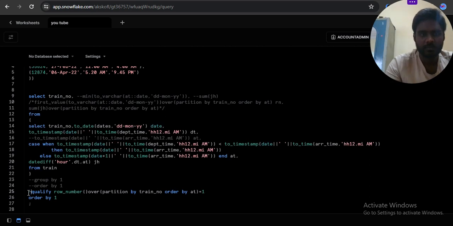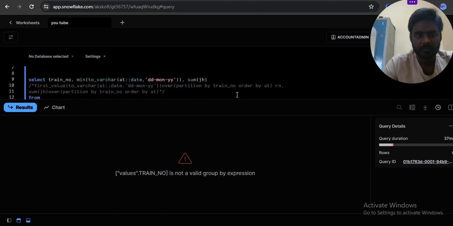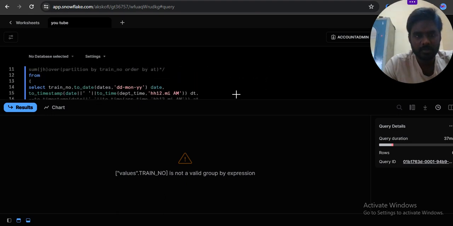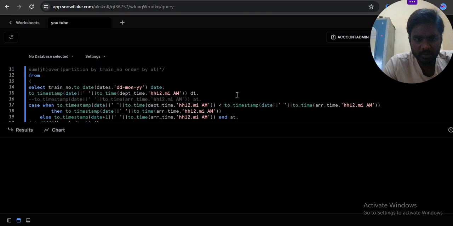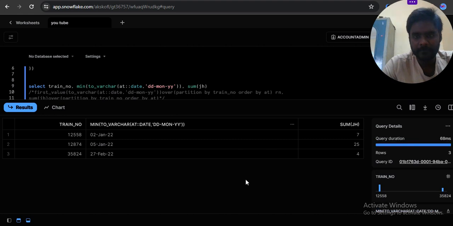Sorry, what happened here? Train number is not a group by valid expression. Okay. Yeah, this one. Okay.